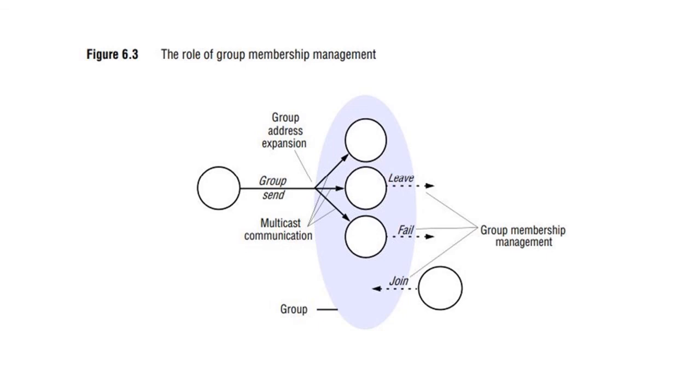Everything will be managed by the group membership management through different interfaces like leave, join, etc. It also performs group address expansion, because when an outsider is sending a message, the destination will be the group address, which will be expanded to the individual addresses, and that message will be delivered to the individual members.